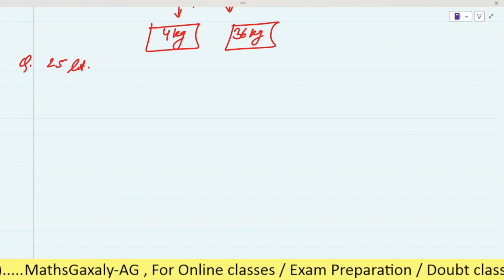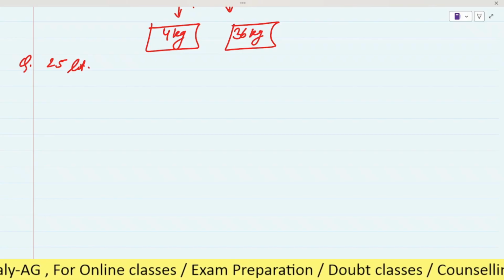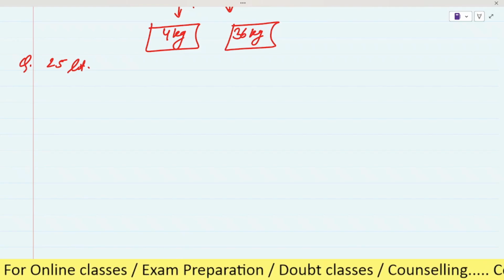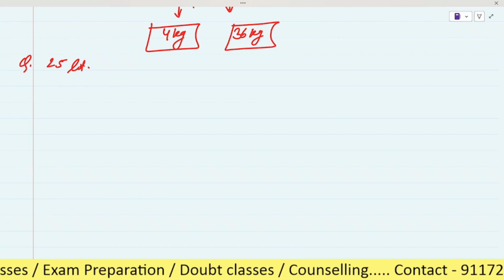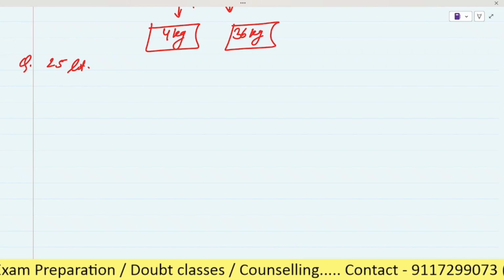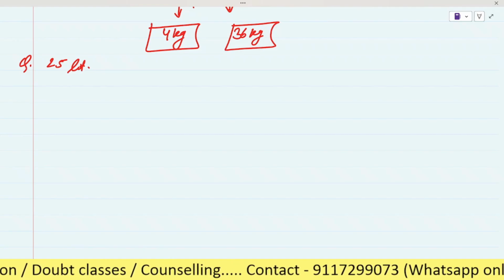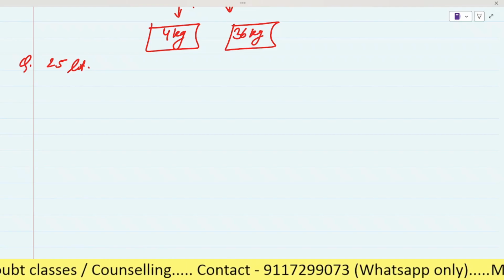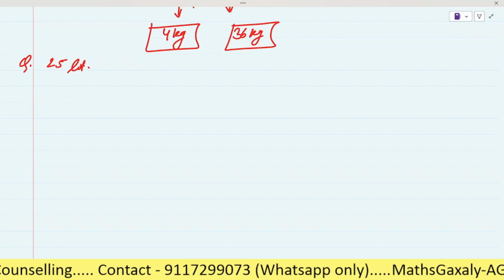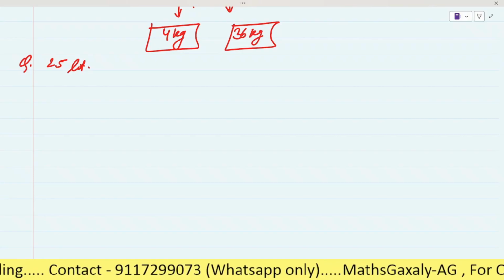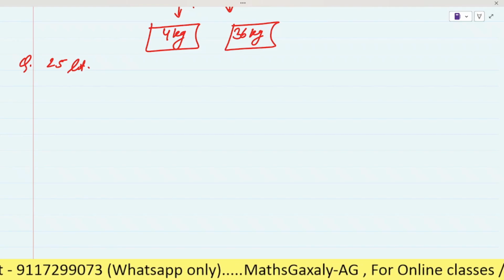Then the same amount of the mixture as before is released and replaced by nitrogen for the second time.